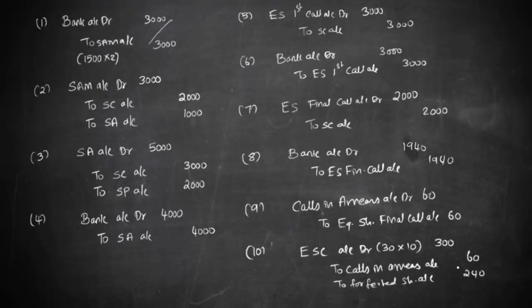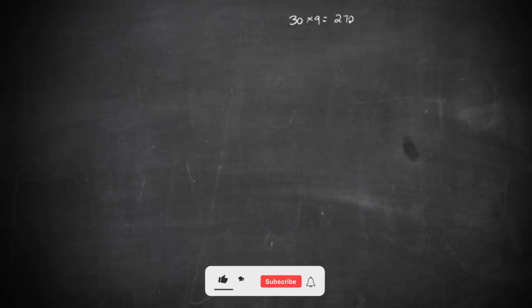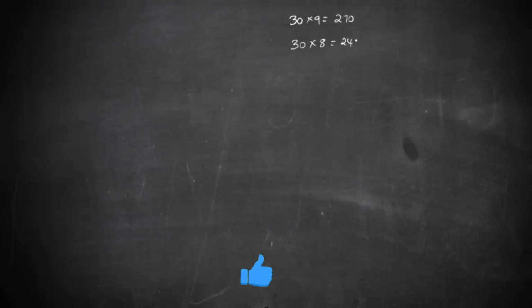In this way, this 30 shares account chapter is closed, but the company is going for a reissue. They are going to reissue these shares to another person at a different price, at 9 per share. When they reissue at 9 per share, 30 into 9, they would get 270. But on these shares they have already received 30 into 8, that is 240.